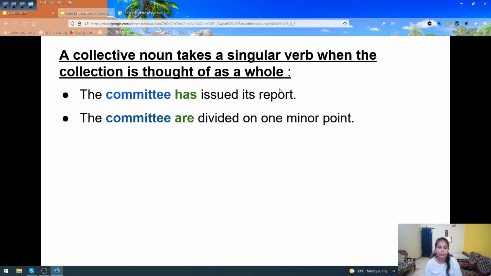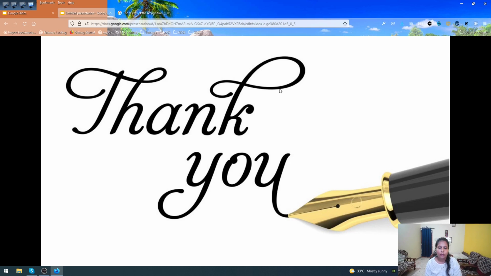So here the committee is divided on one minor point, and that is why the verb we have used is "are." I hope you have understood how to make the verb agree with the subject.